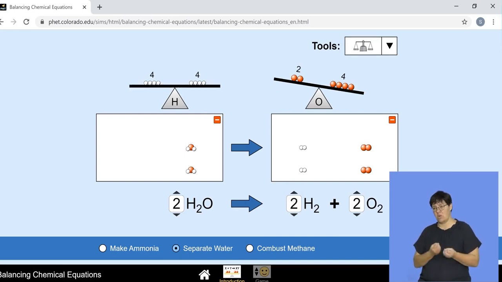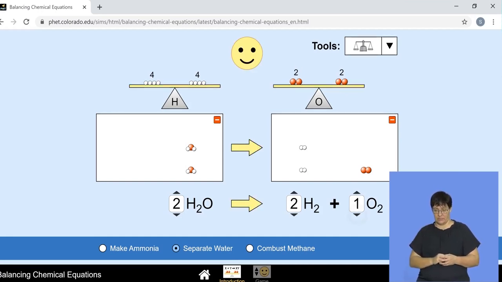So if we start with the water molecules, there are 2 water molecules there, and each molecule has 1 atom of oxygen and 2 atoms of hydrogen. Now, what do we need to do? From the number of atoms on the left, if we count the orange one, there are 2 on the left, and there are also 2 on the right.